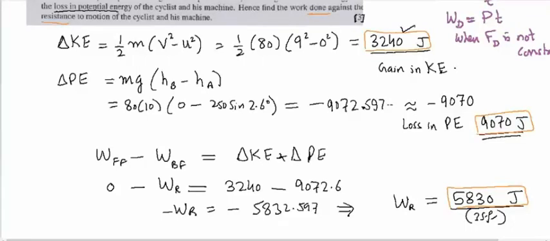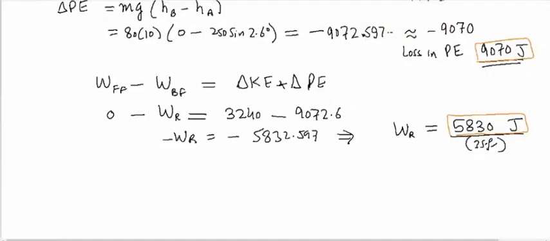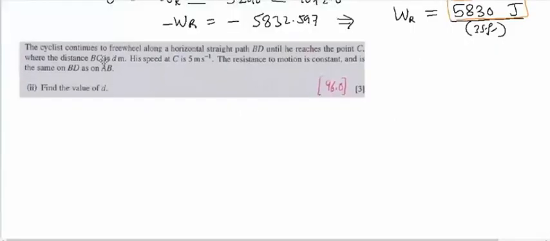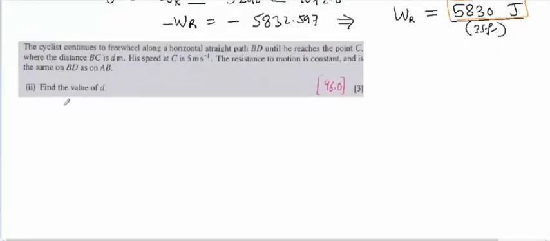The cyclist continues. Here I will paste the question. Second part, before the second part there is some description. It means in addition to the previous information, this is the new information: the cyclist continues to freewheel along the horizontal straight path BD until he reaches the point C. So if I copy the diagram here, we need only the rest of the diagram, not the point A, like this.